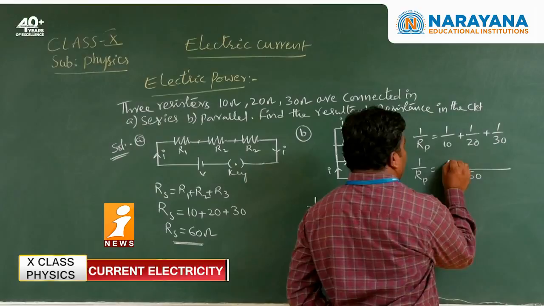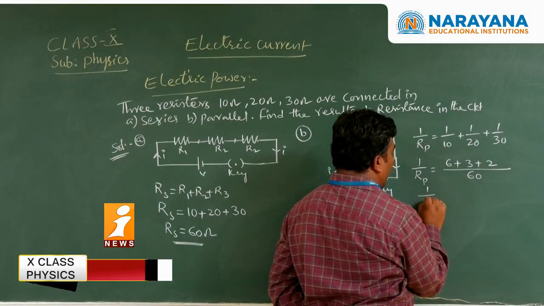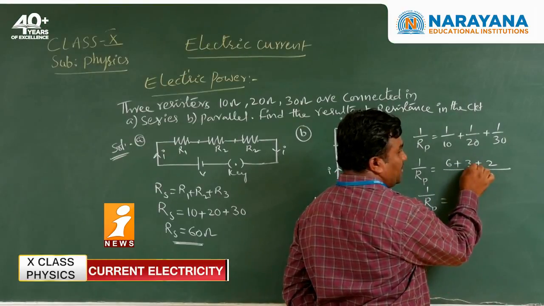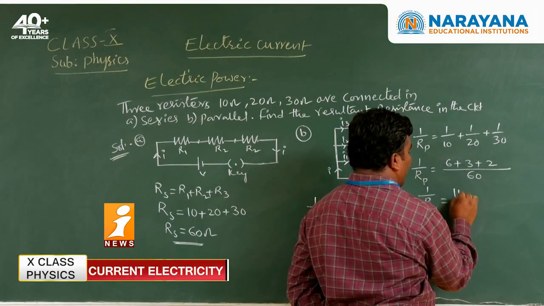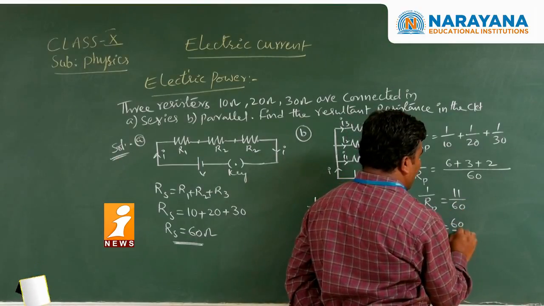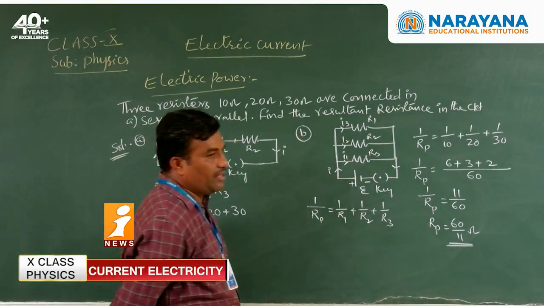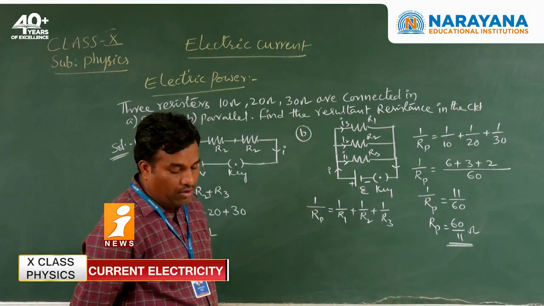Now we write 6 plus 3 plus 2, that is 11 by 60. So now Rp is equal to 60 by 11 ohms. This is the effective or resultant resistance in the parallel combination.